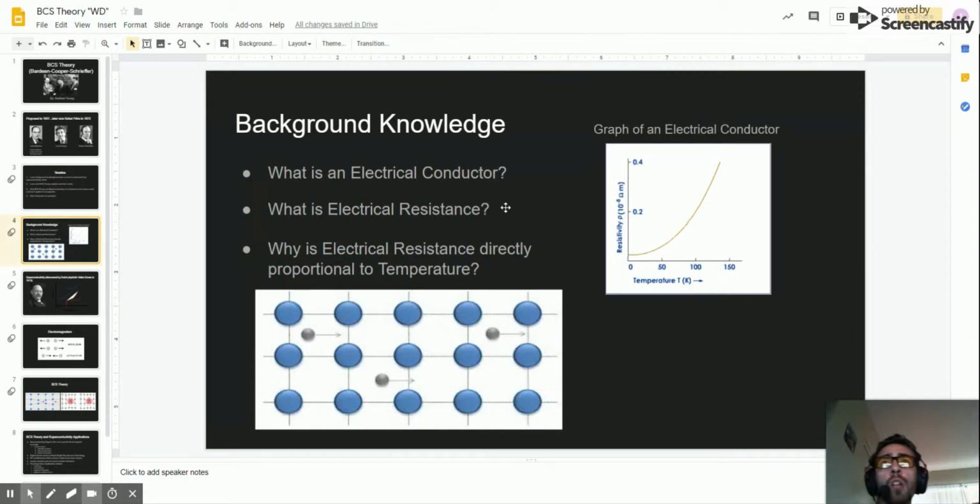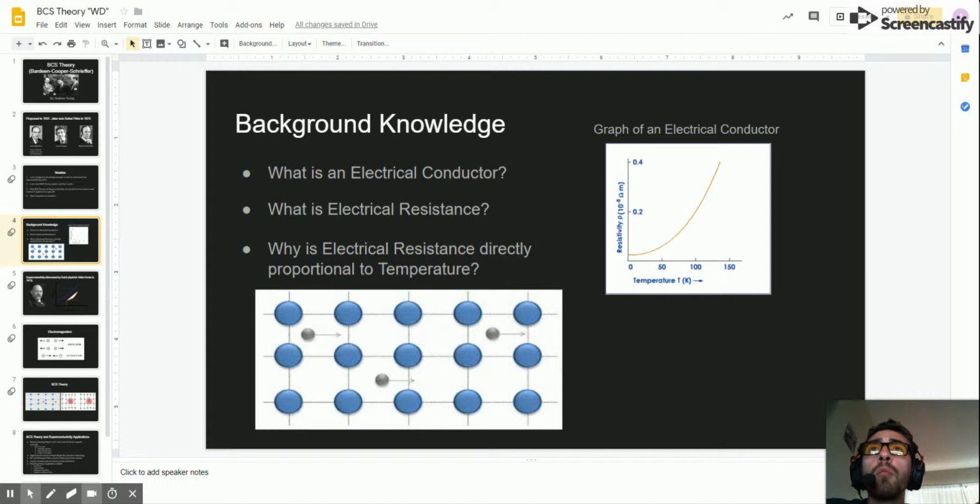So first off, I want to talk about what an electrical conductor is. If anybody in the audience wants to give a simple definition in their own terms, feel free to raise your hand and share. Yes, so an electrical conductor is basically just a material that conducts electricity. That's a simple definition of it. A good example of an electrical conductor would be a metal, right? Metals, we all know growing up, are very good electrical conductors since electricity can travel through them very fast.